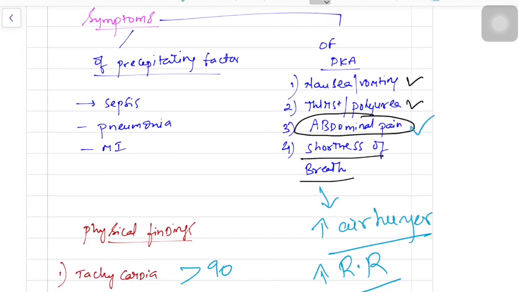The abdominal pain is usually epigastric and may mimic pancreatitis, but there is a clear differentiation between the pain of pancreatitis and DKA, which you can find through lab investigations. The most specific marker is lipase, not amylase, because in DKA there is an increase in amylase. We have already mentioned the precipitating factors of DKA: sepsis, pneumonia, and myocardial infarction.